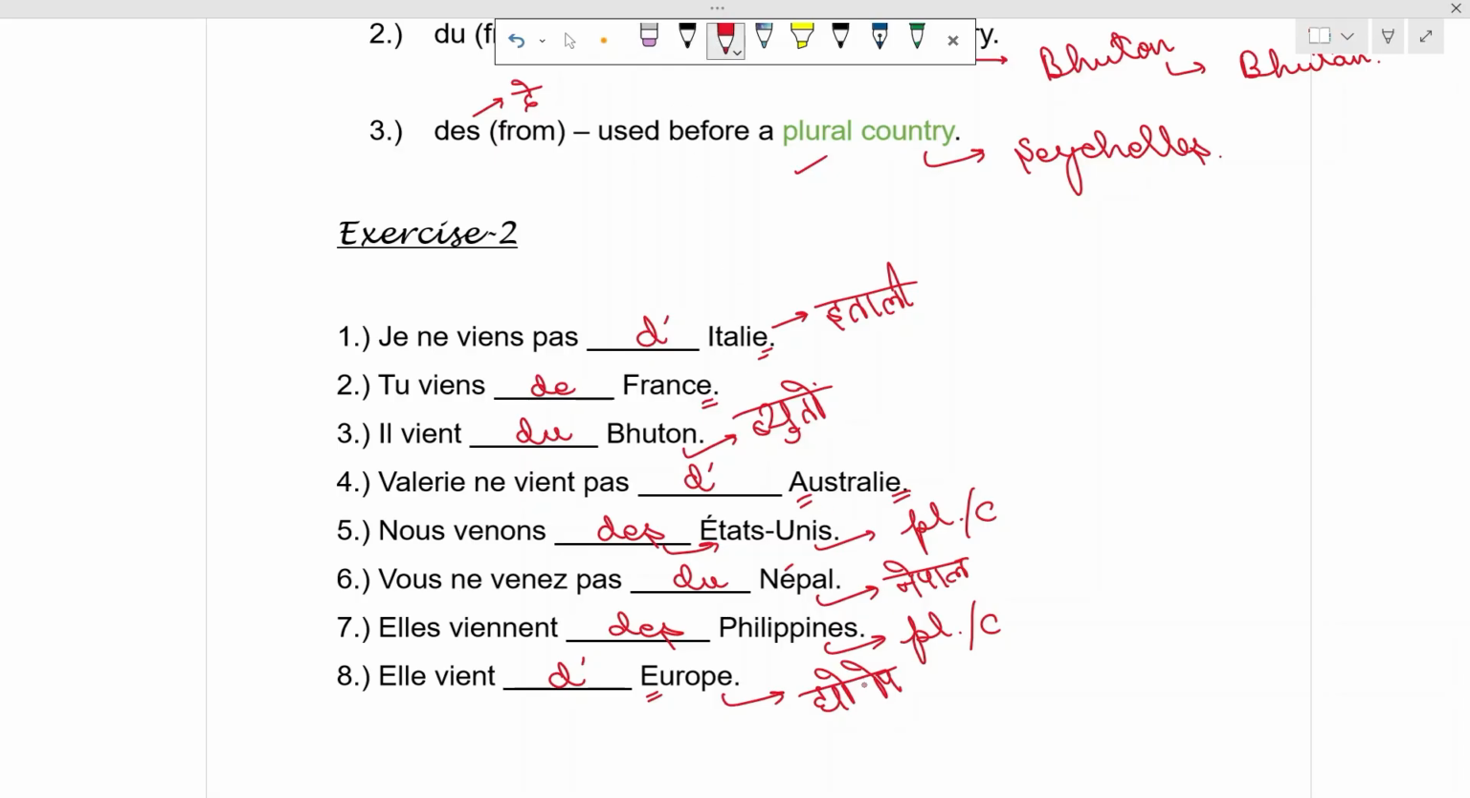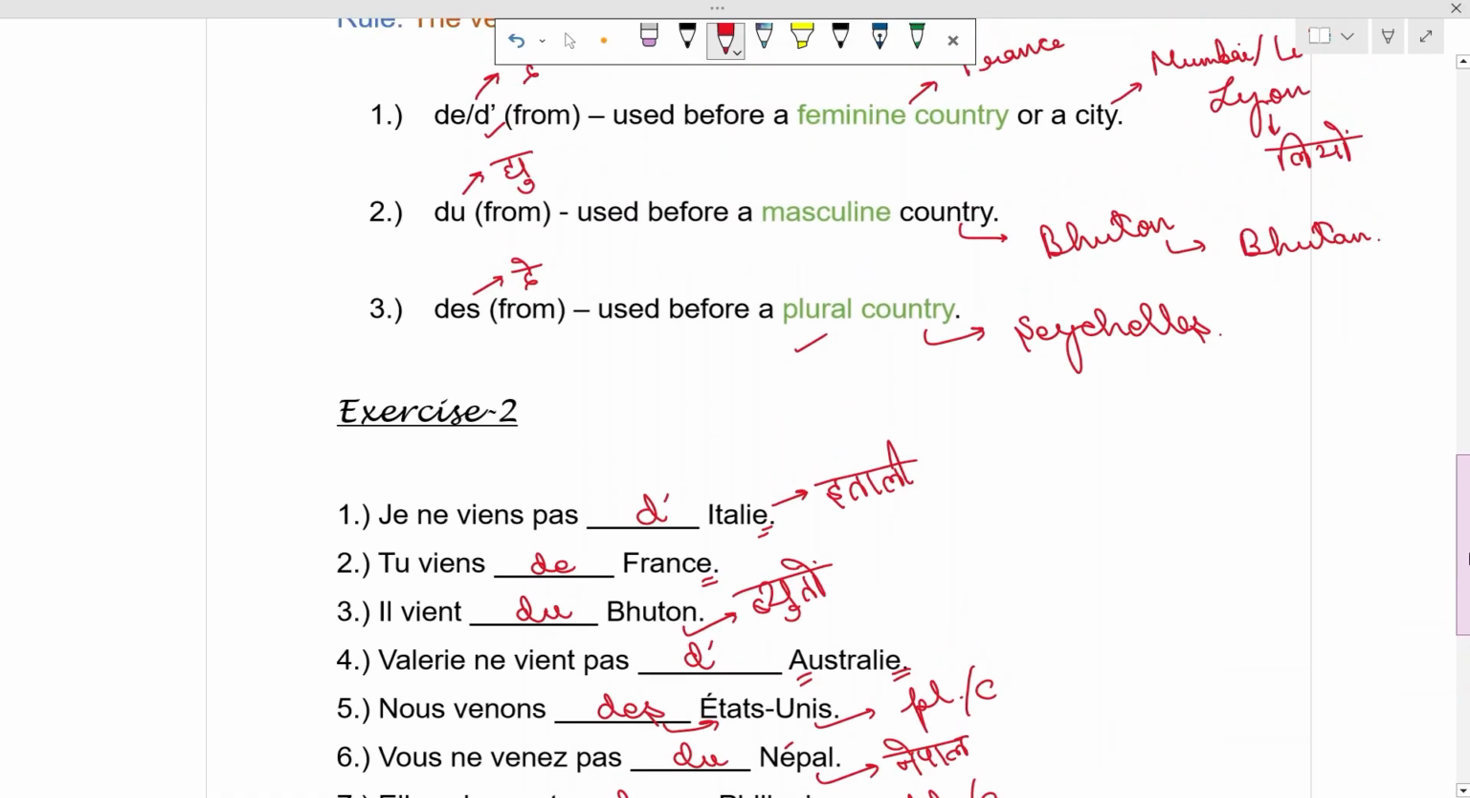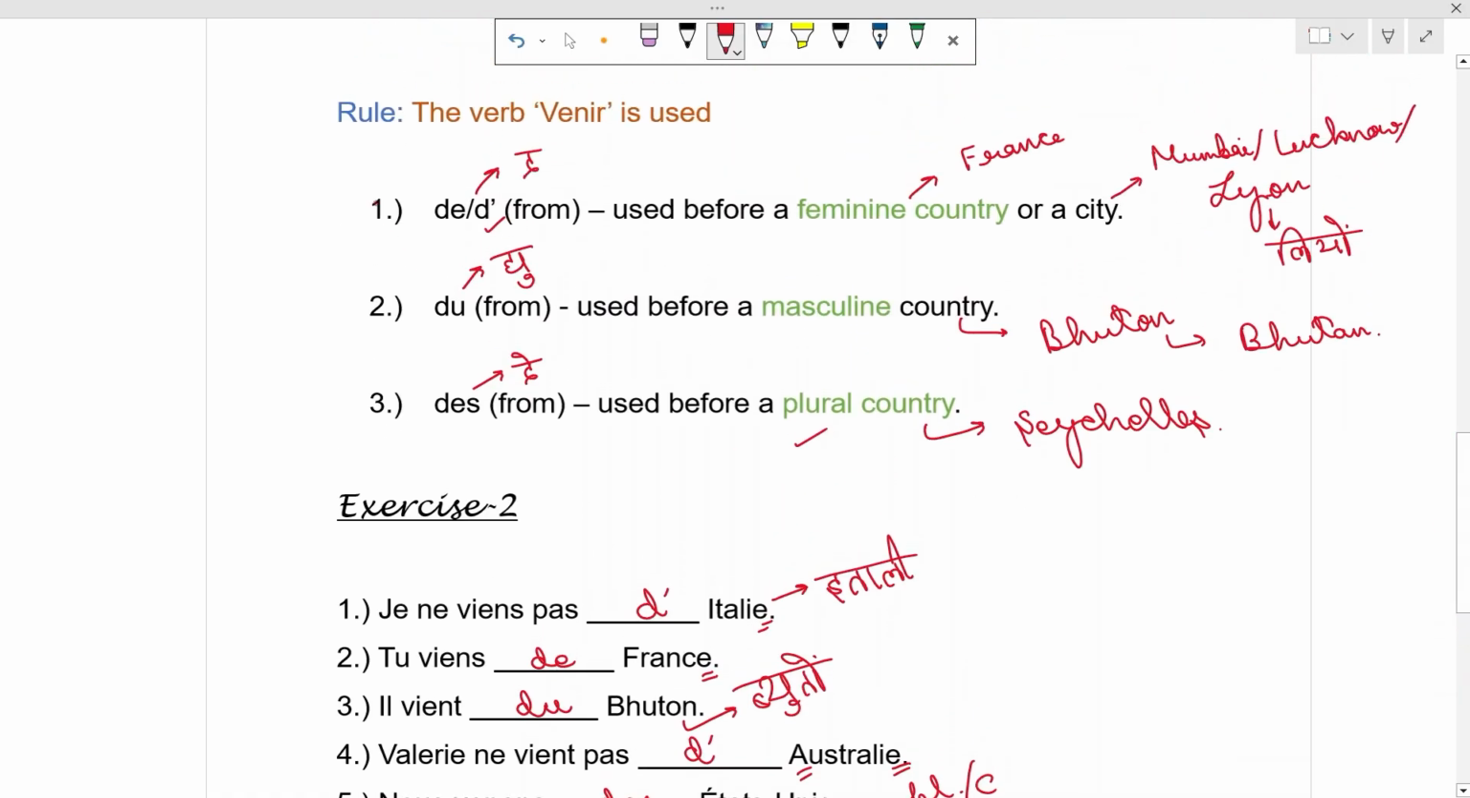These are the sentences which I wanted to discuss with all of you with this category of prepositions which are used when we are coming from a particular place. So this is all for today.